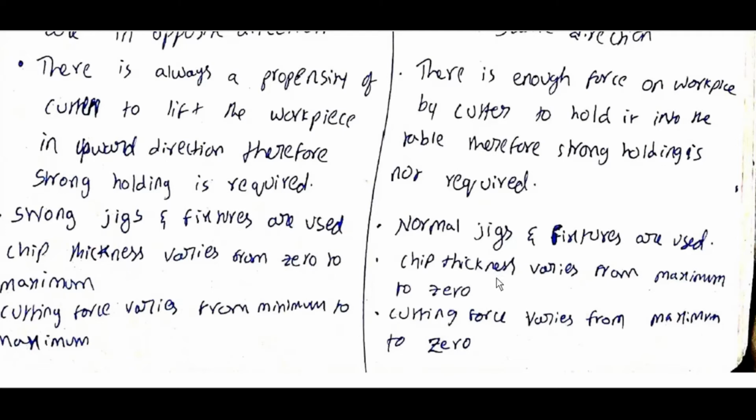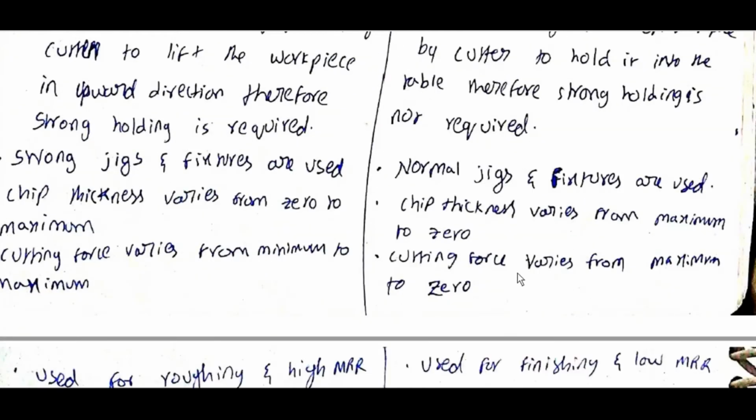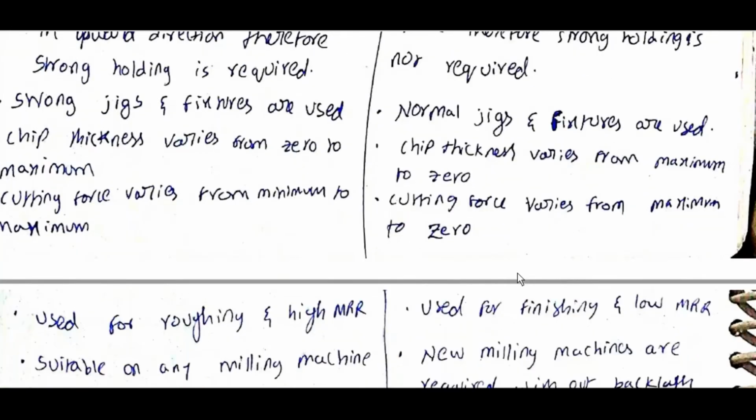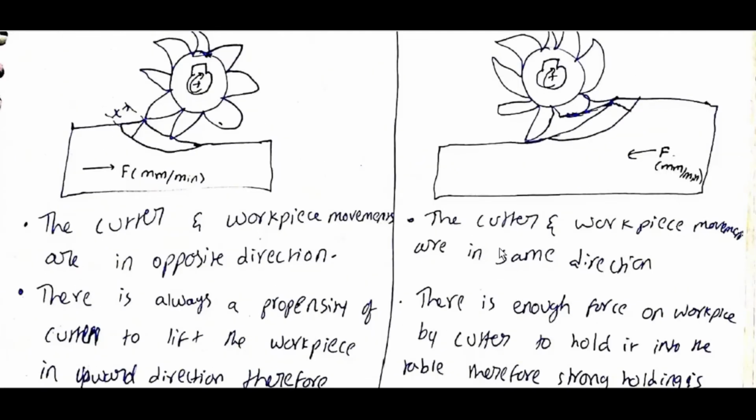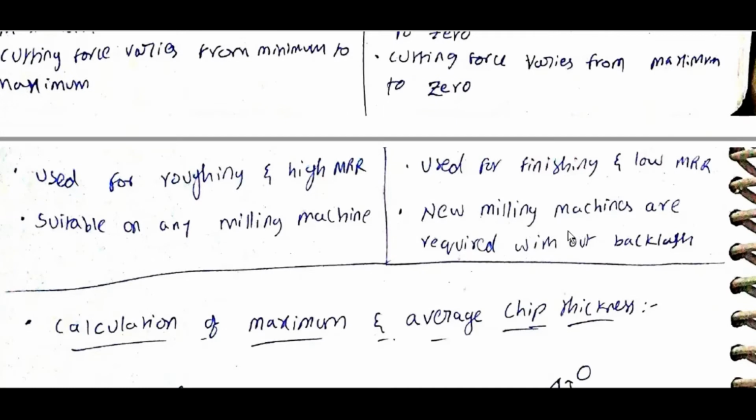Chip thickness varies from maximum to 0. Cutting force varies from maximum to 0. Same direction. Use it for finishing and low MRR. New milling machines without backlash are required.